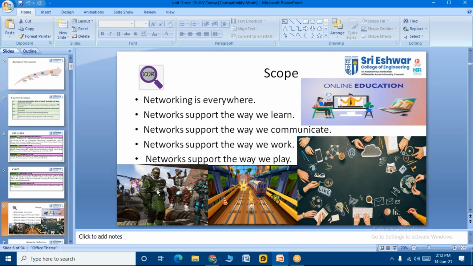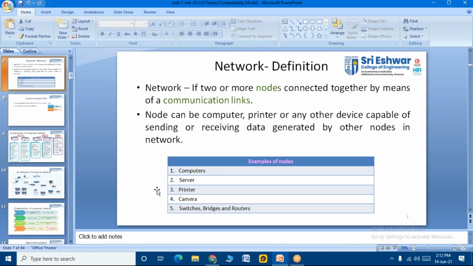Networks support the way we learn, the way we communicate, the way we work, and the way we play. Students, we know that we're totally dependent on the network these days, right? You cannot see anyone walking without a mobile phone. That is the impact of networking these days.